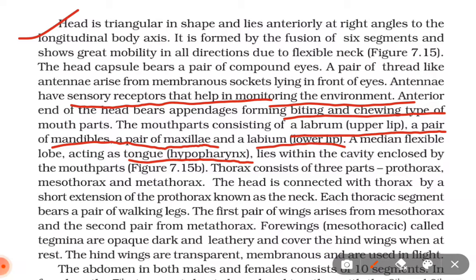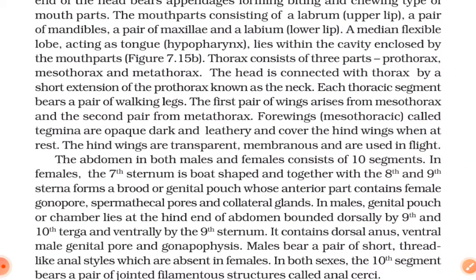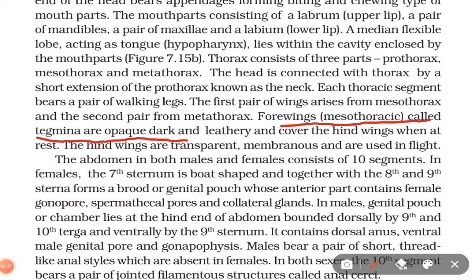Thorax consists of 3 parts: prothorax, mesothorax and metathorax. The head is connected with the thorax by a short extension of the prothorax known as the neck. Each thoracic segment bears a pair of walking legs. The first pair of wings arises from the mesothorax and the second pair from the metathorax. The forewings, mesothoracic, called tegmina, are opaque, dark and leathery and cover the hind wings when at rest. The hind wings are transparent, membranous and are used in flight.